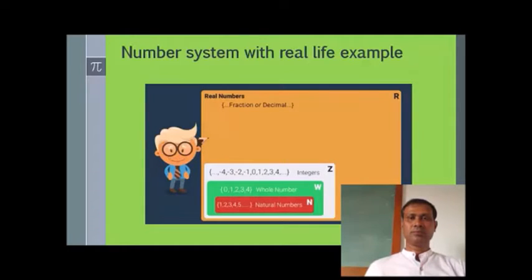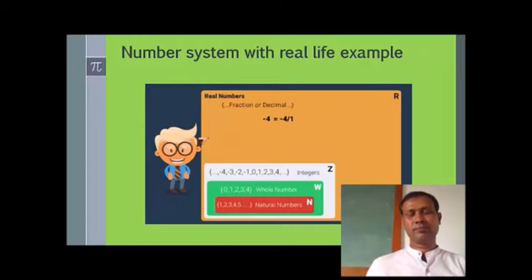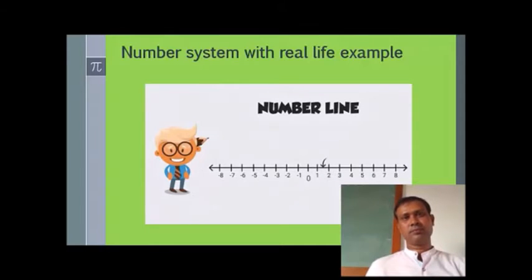Symbol R. Now take any integer, say -4. This number can be denoted as a fraction, namely -4 by 1. So all integers are real numbers too, as obviously are the whole numbers and the natural numbers as well. Here are some examples of real numbers on the number line: 3 by 2, which is 1.5, minus 1 by 3, which is 0.3333, just keep repeating the decimal digit, the number 6, and 18 by 5, etc.